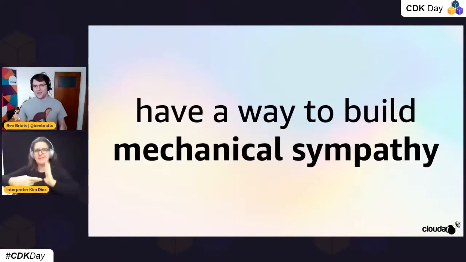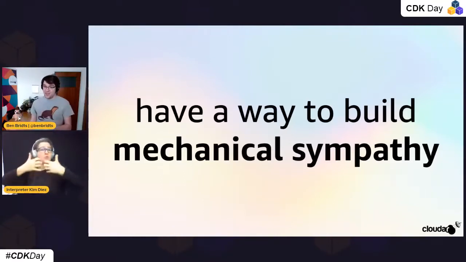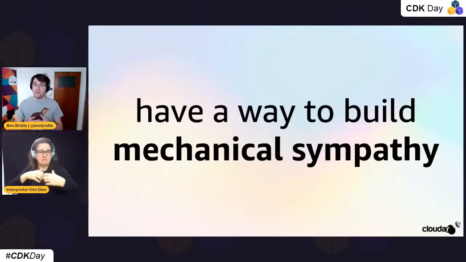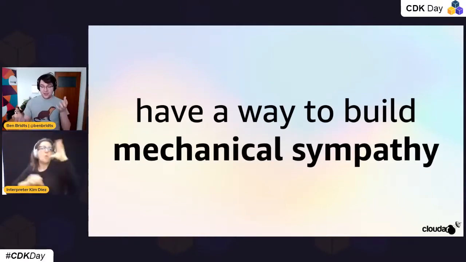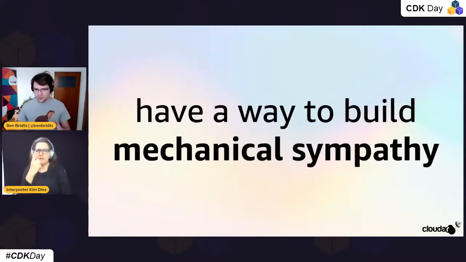If you don't have that mechanical sympathy, you will miss that. And if we write a construct that doesn't expose things that the user of that construct should or might care about, we're actually setting them up for failure, because they will miss all those early warnings and they will not have an intuitive understanding of what we're actually creating.